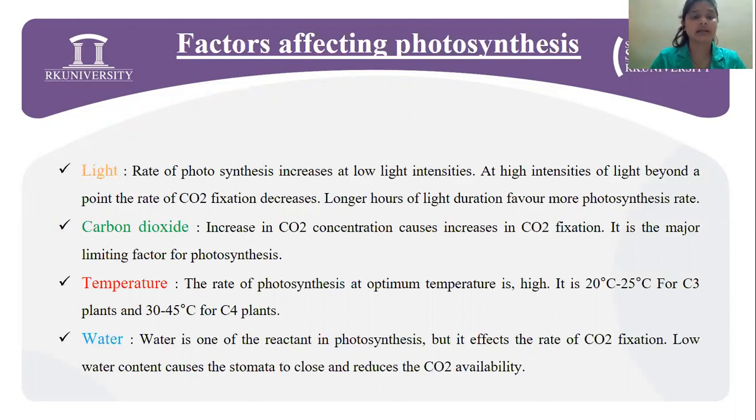Next, carbon dioxide. Increase in carbon dioxide concentration causes an increase in CO2 fixation. It is the major limiting factor of photosynthesis. Okay, so the more the CO2 concentration, the more CO2 fixation, and the higher the rate of photosynthesis. Temperature: the rate at optimum temperature is high. It is usually 20 to 25 degrees Celsius for C3 plants and 30 to 35 degrees Celsius for C4 plants. Next is water.